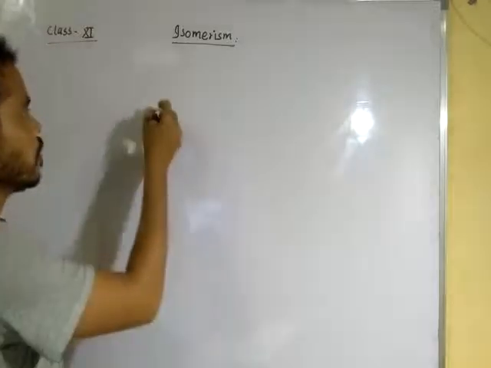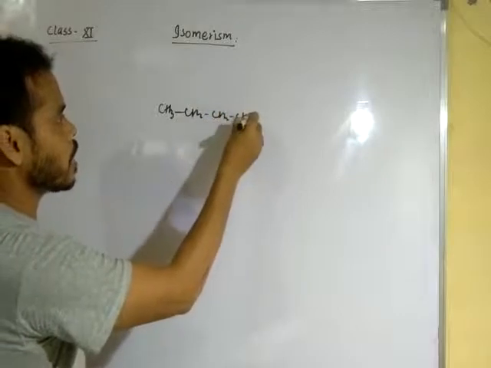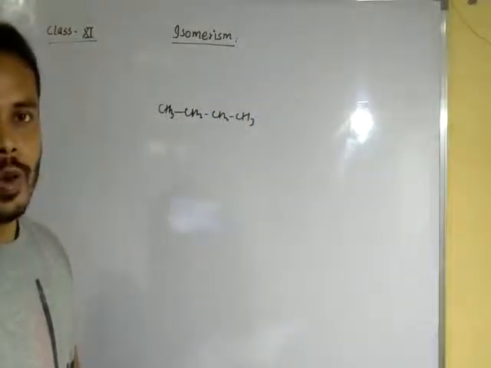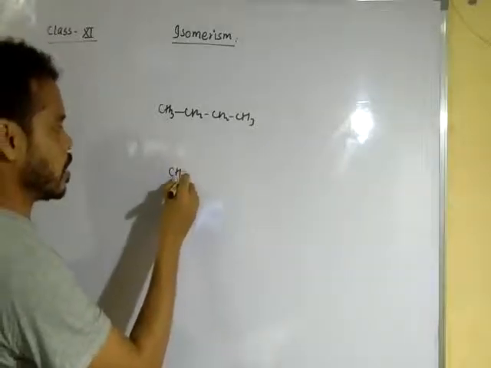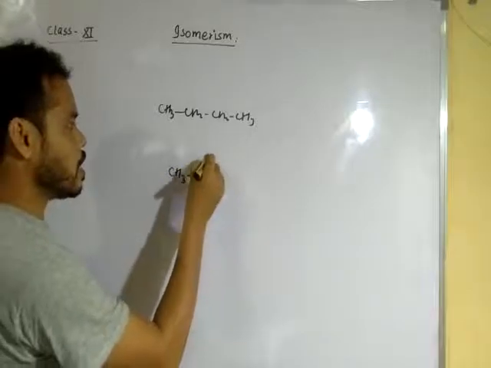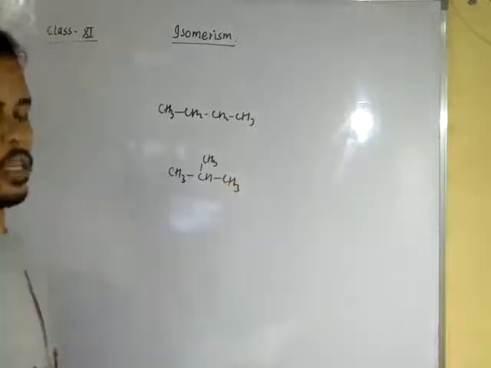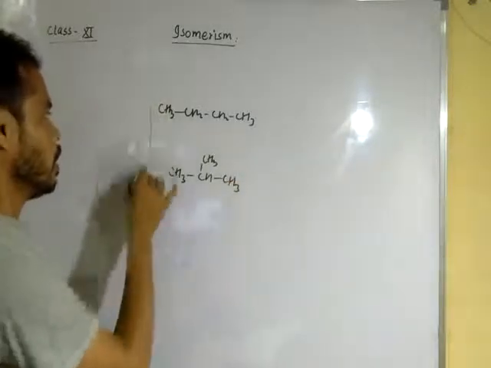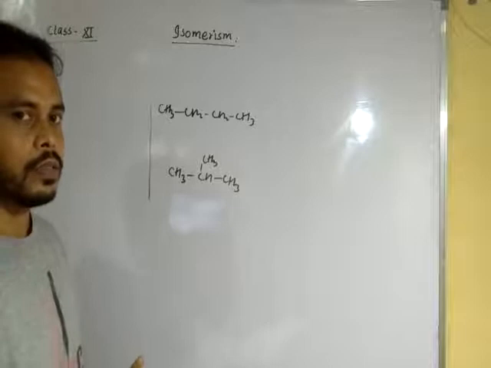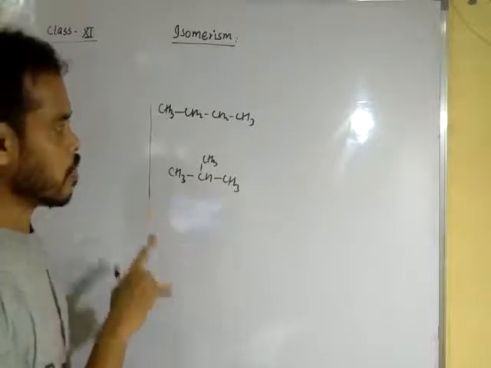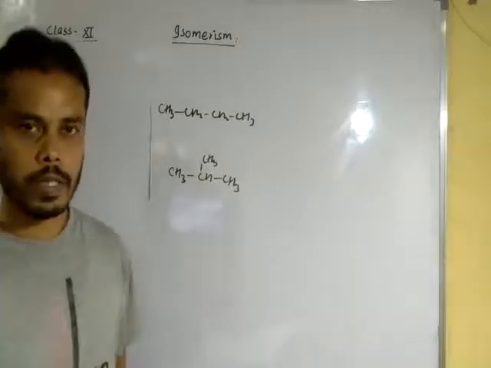Suppose we have CH3, CH2, CH2 and CH3. This is known as normal butane. But the second structure may be CH3, CH, CH3, CH3. This is isobutane. Both molecules have the same molecular formula, but you can see the structure is different due to the different arrangement of atoms.